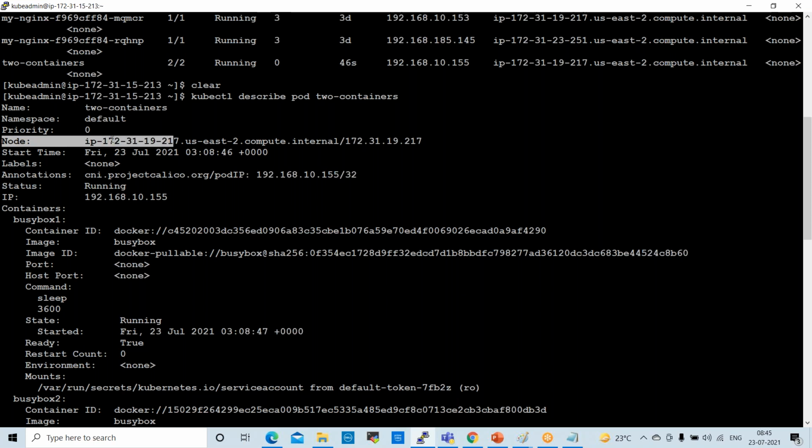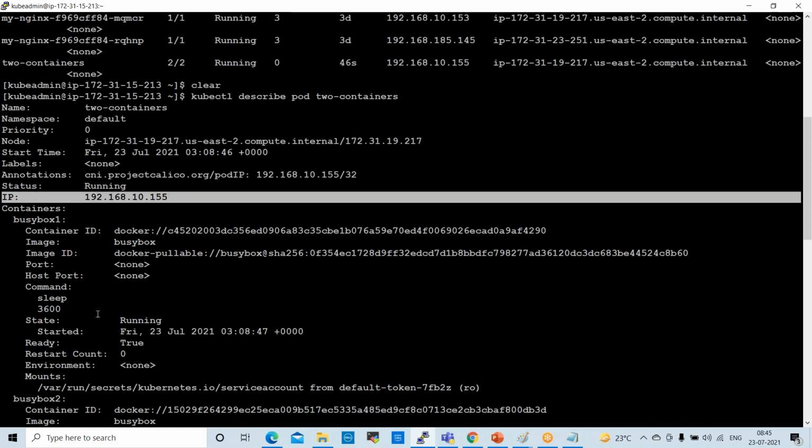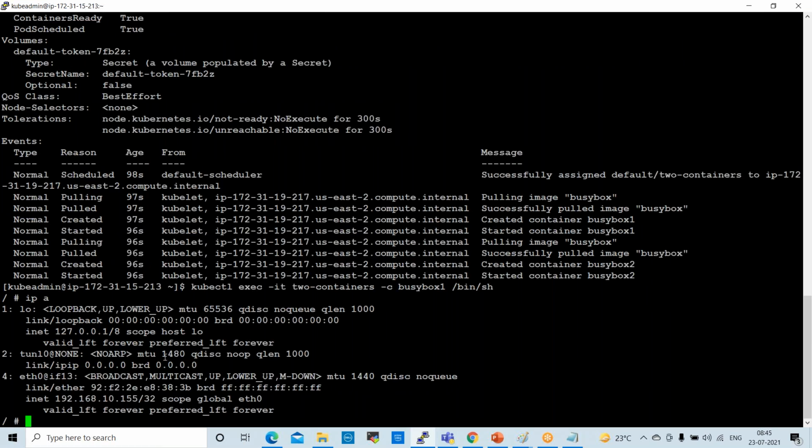This is the start time, status running, and pod IP is this one, 192.168.10.155. When we try to get this IP from the container, it is showing the pod IP, because it will work based on port number only, right? That is why it is showing the pod IP only, right?